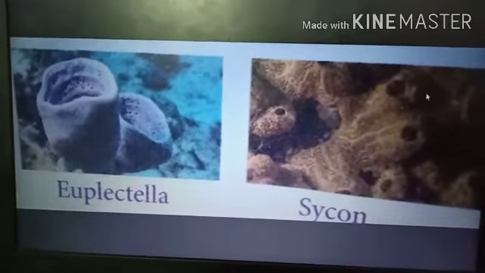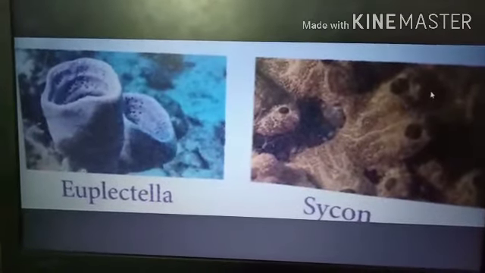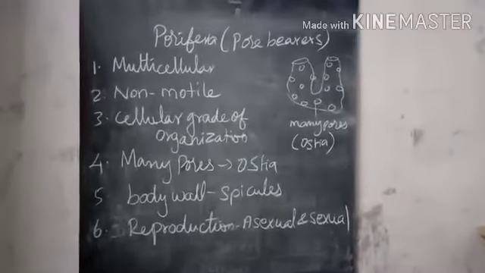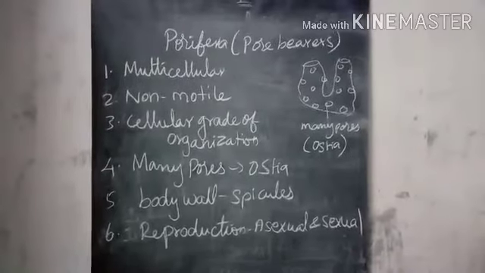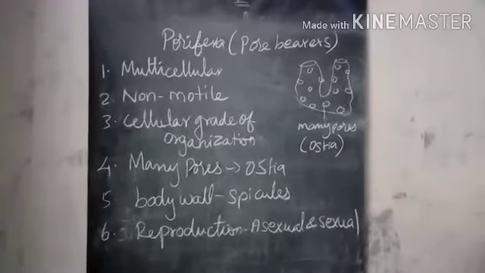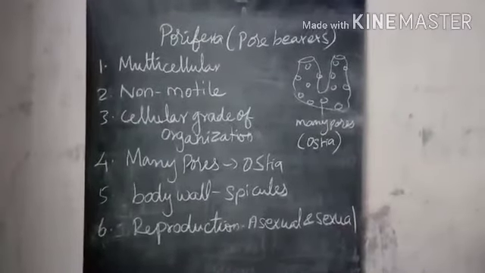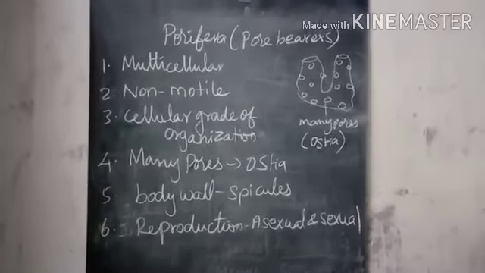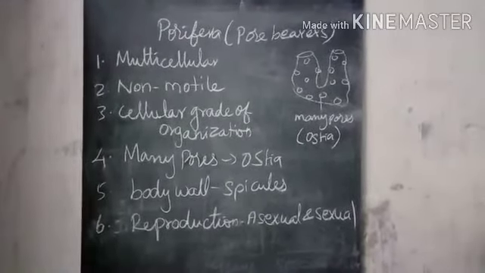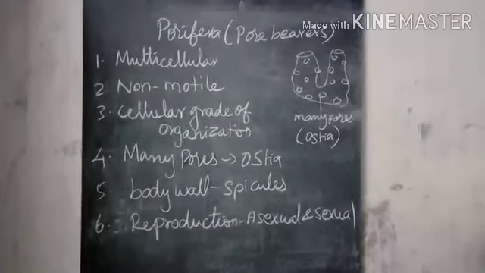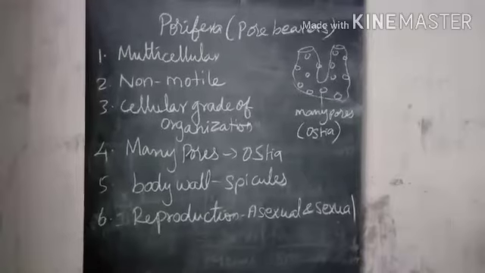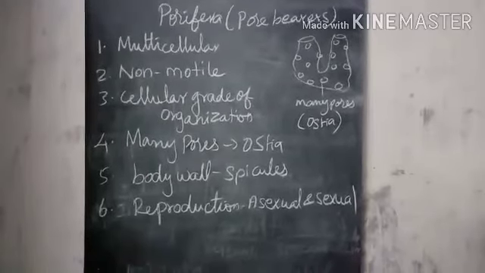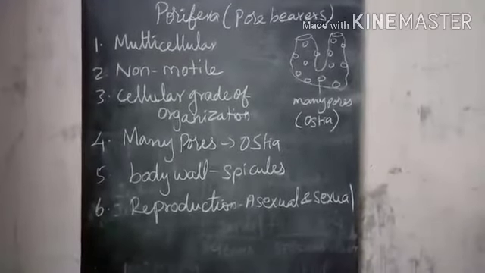The body is perforated with many pores called ostia. Water enters the body through the ostia and leads to the canal system. It circulates the water throughout the body and carries food and oxygen. The body wall contains spicules, spiny-like structures, which form the skeletal framework. Reproduction occurs both asexually as well as sexually. Example, Euplectella aspergillum.